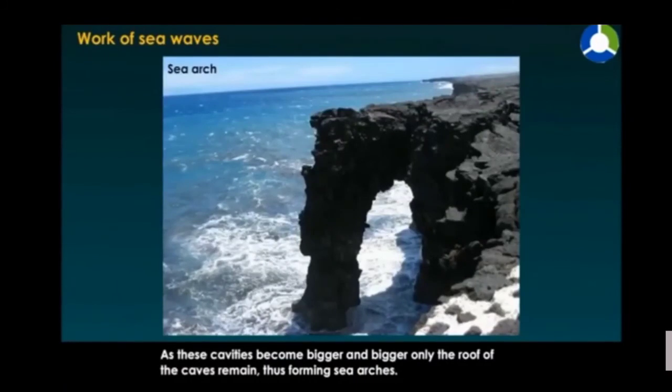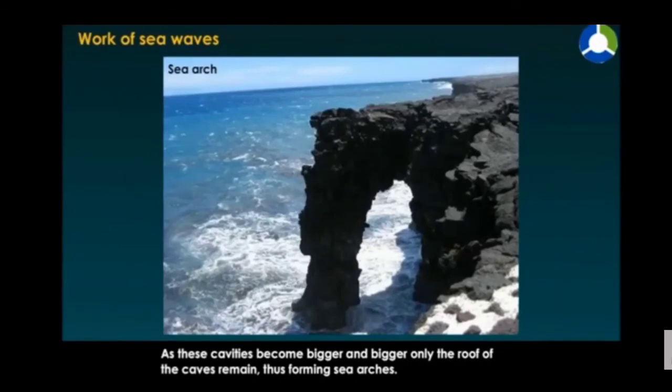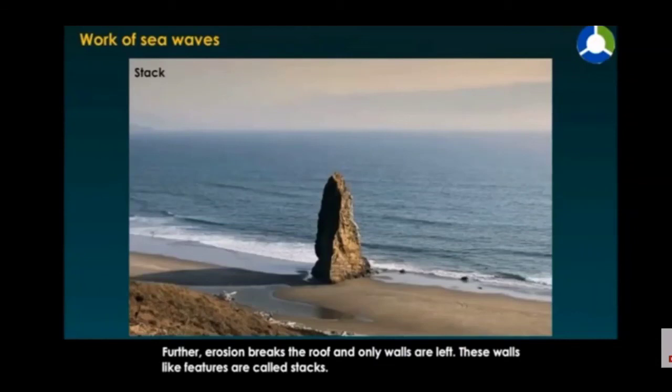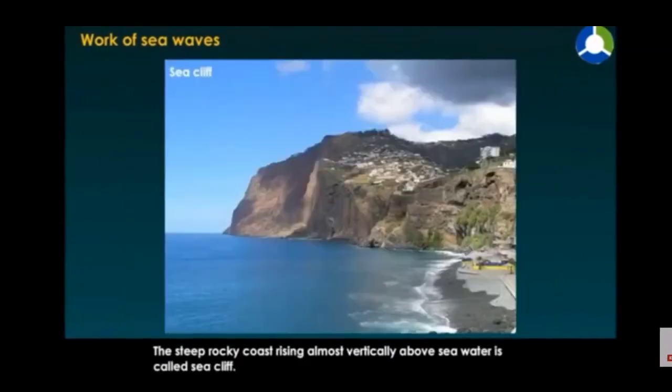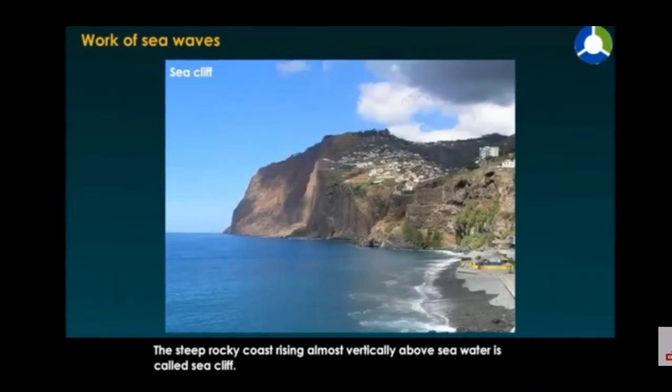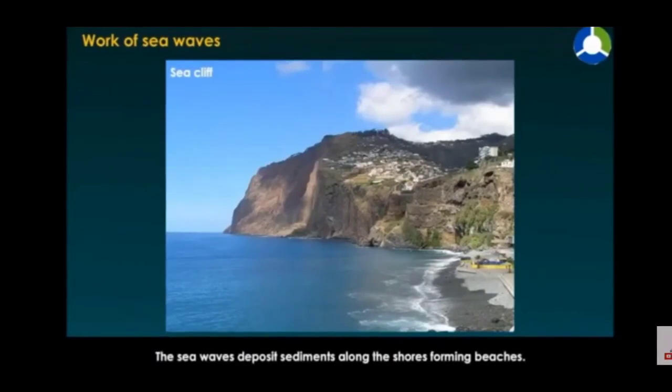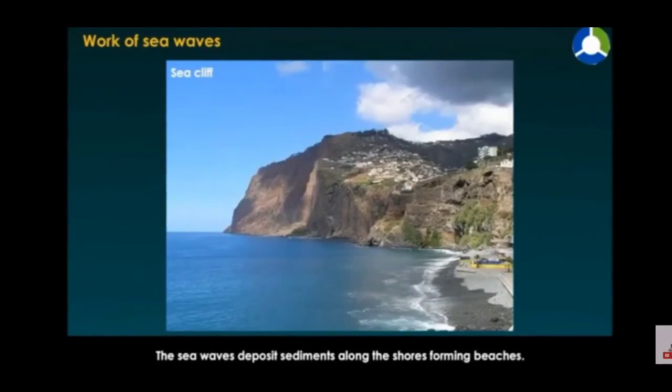As these cavities become bigger and bigger, only the roofs of the caves remain, thus forming sea arches. Further erosion breaks the roof and only walls are left. These wall-like features are called stacks. The steep rocky coast rising almost vertically above sea water is called a sea cliff. The sea waves deposit sediments along the shores, forming beaches.